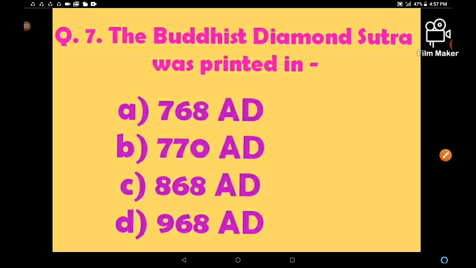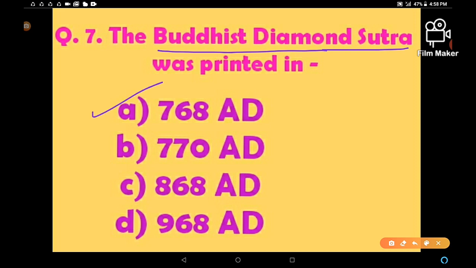Take the next question. The Buddhist Diamond Sutra. This is the name of the book. In the previous video we discussed this book. In which year was it printed? Clear? Option A 668 AD, B 770 AD, C 868 AD and D 968 AD. Which is the correct answer?